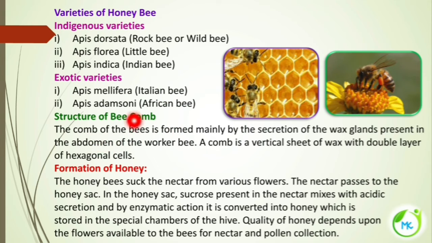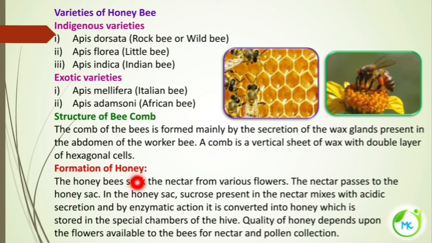Next is the structure of the bee comb. The comb of the bees is formed mainly by the secretion of the wax glands, and these wax glands are present in the abdomen of the worker bee. The comb is a vertical sheet of wax with a double layer of hexagonal cells.